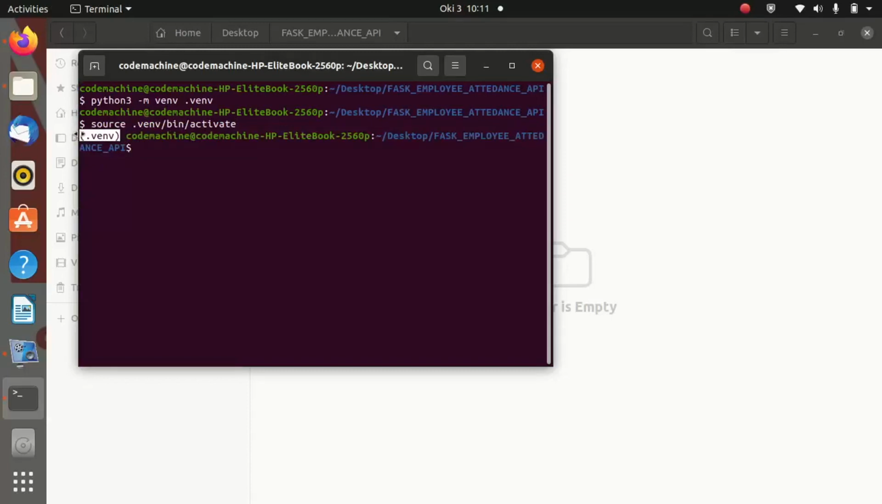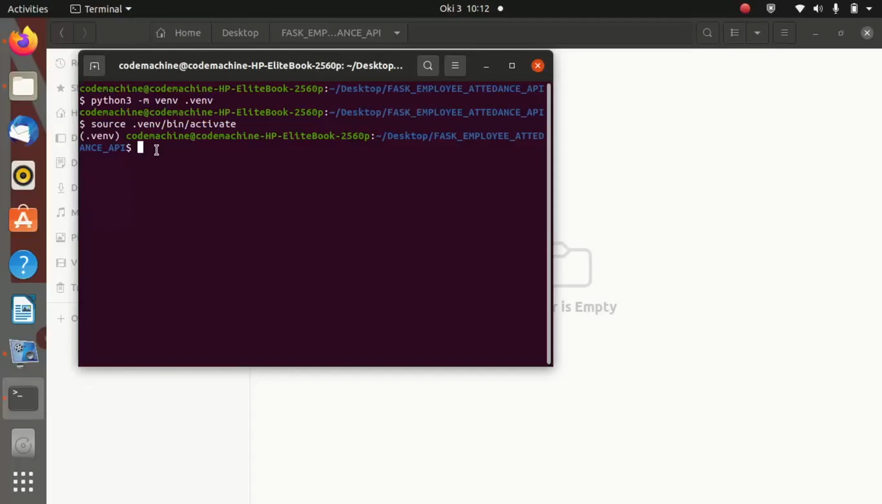You are seeing now we are starting with venv, which is our virtual environment. So now we are inside our virtual environment, and all the packages we are going to install inside this project will not affect the rest of the Python outside this project. That is the beauty of the virtual environment.